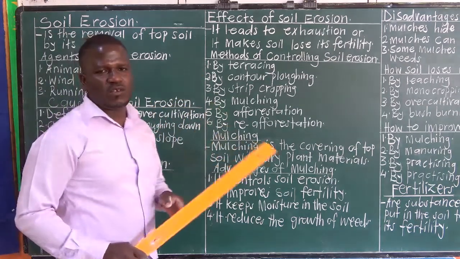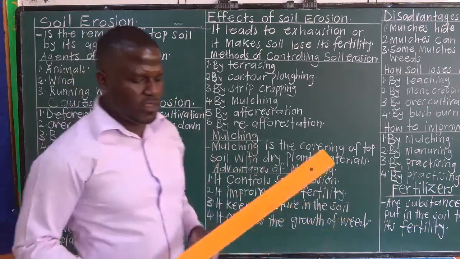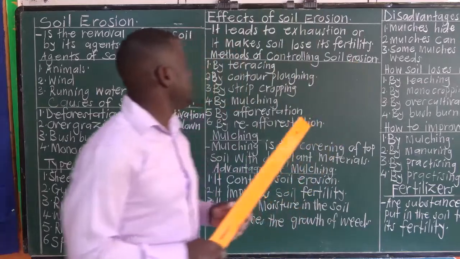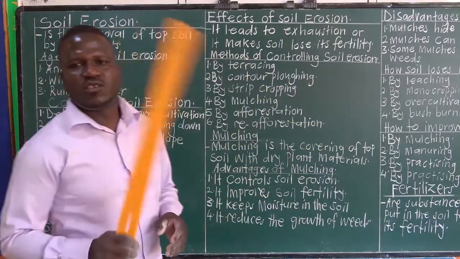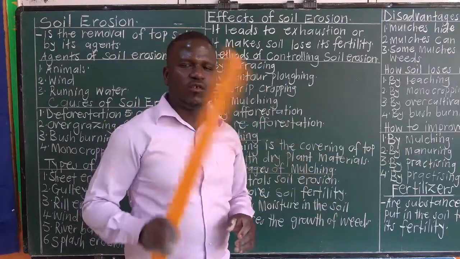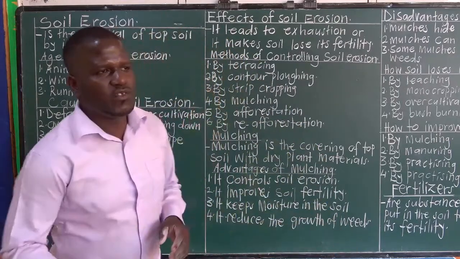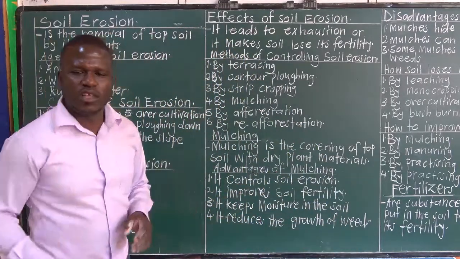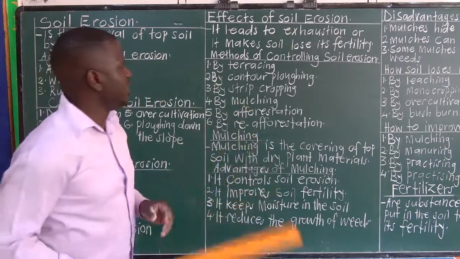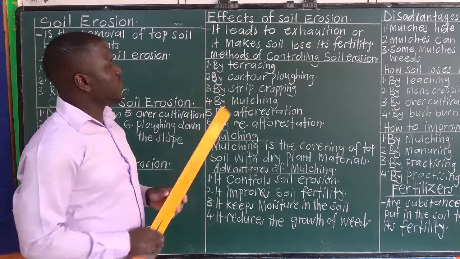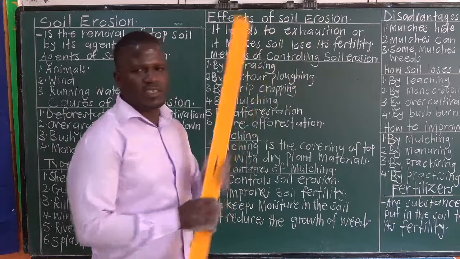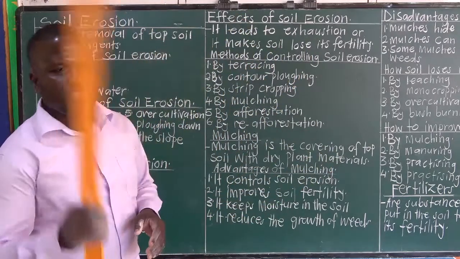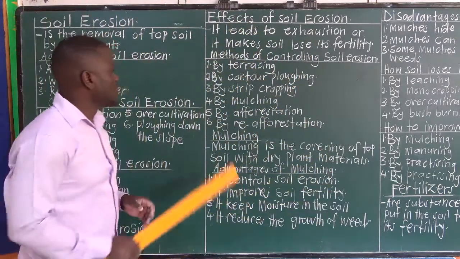What are the effects of soil erosion? When soil erosion takes place, what are the effects? 1. It leads to soil exhaustion. Soil exhaustion simply means the loss of soil fertility. So whenever soil erosion takes place, the soil is losing its fertility. So the effect of soil erosion is it makes soil lose its fertility, or it leads to soil exhaustion.